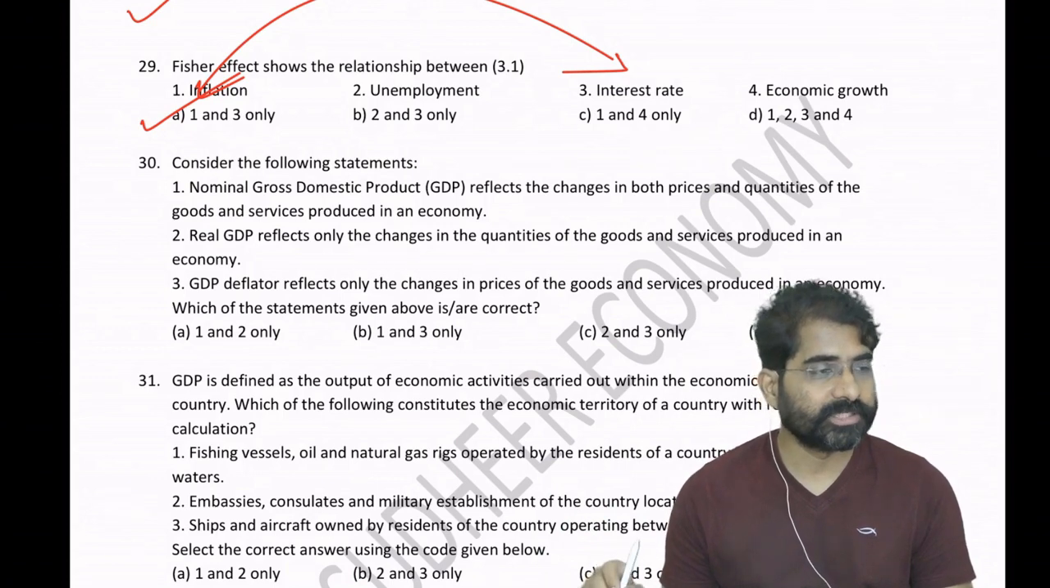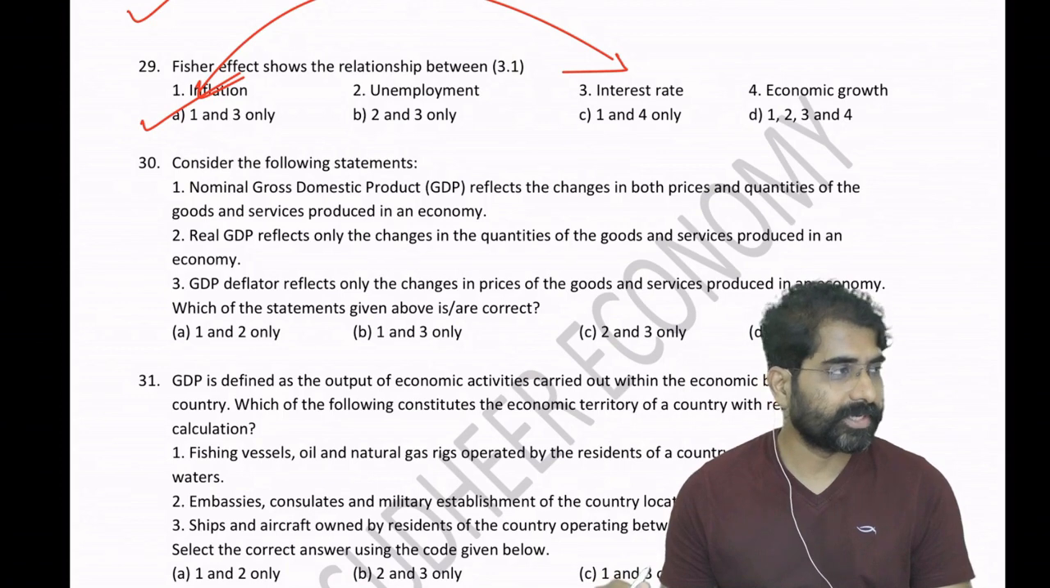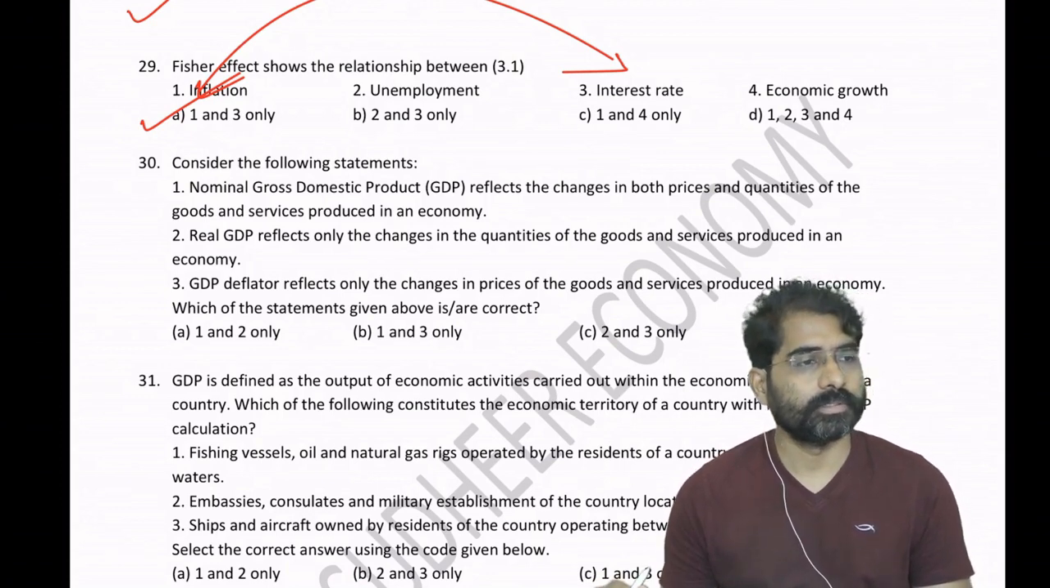I said 5 minutes break, 15 students have gone. 5 minutes break. We'll take a 15 minutes break and come back.